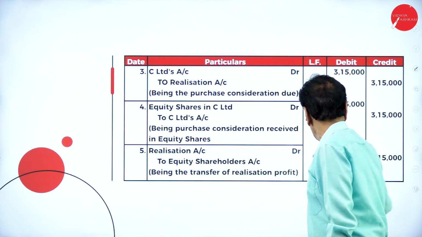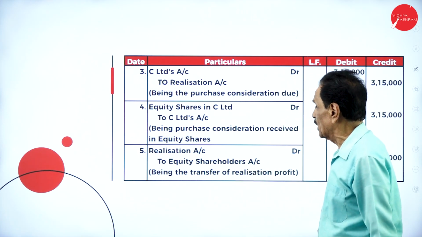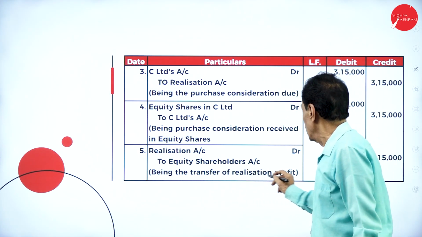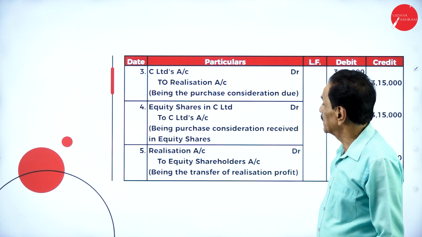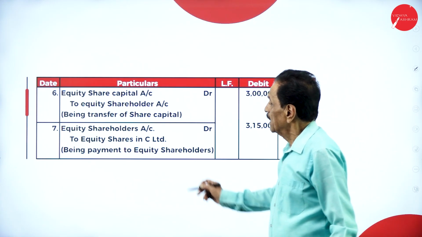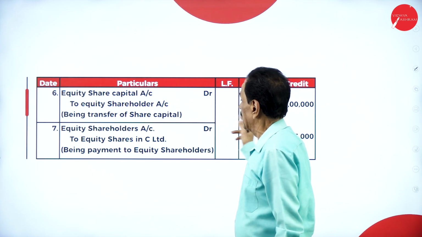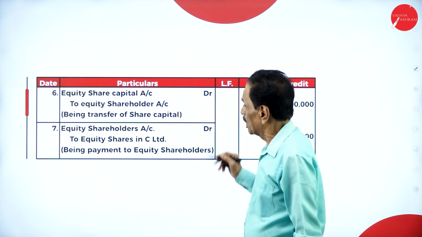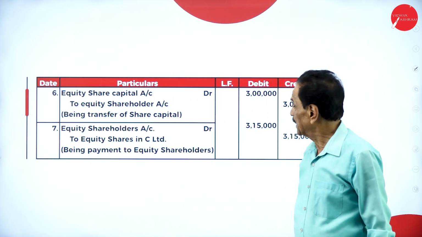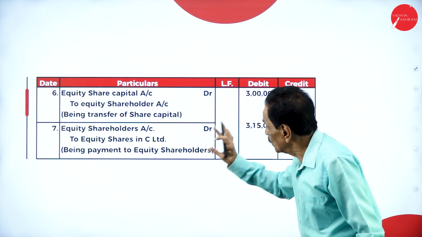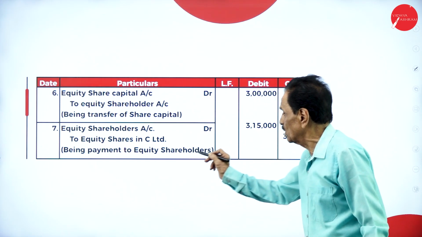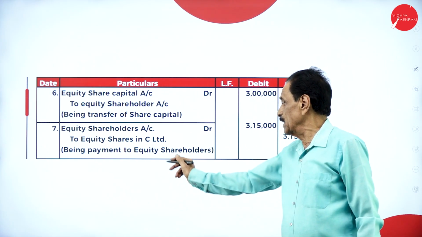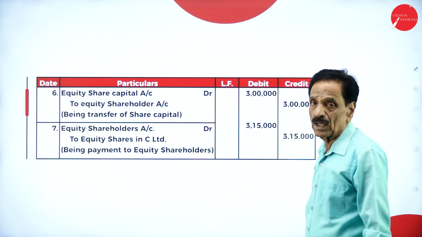Then realization account debit to equity shareholders account. This is the profit transferred to equity shareholders account. Then equity share capital account debit to equity shareholders account. So the purchase consideration has been paid to the equity shareholders. Equity shareholders account debit to equity share C Limited, being payment made to equity shareholders.